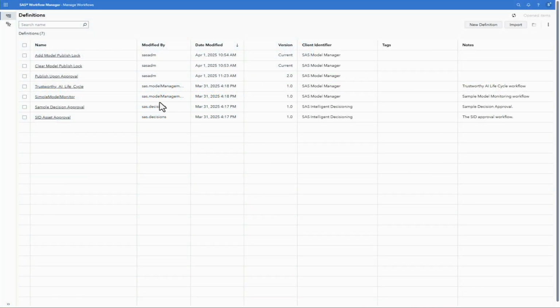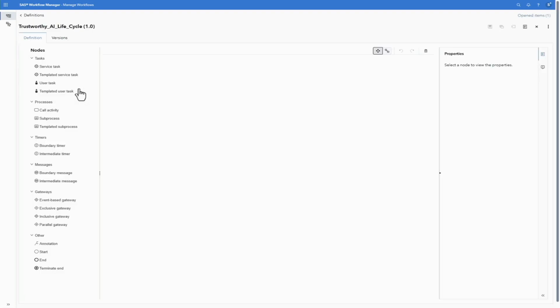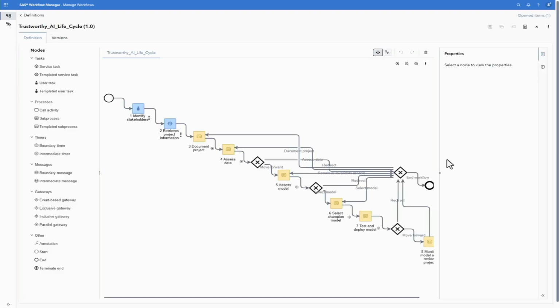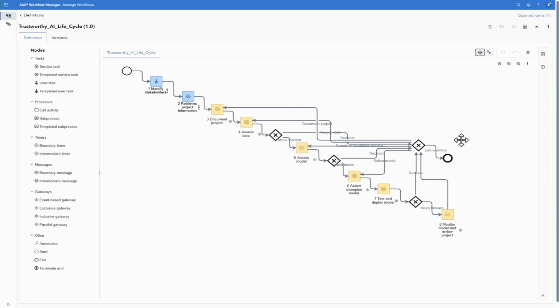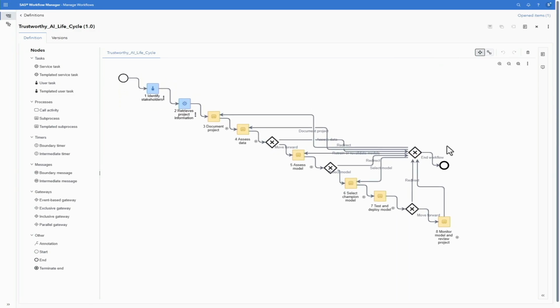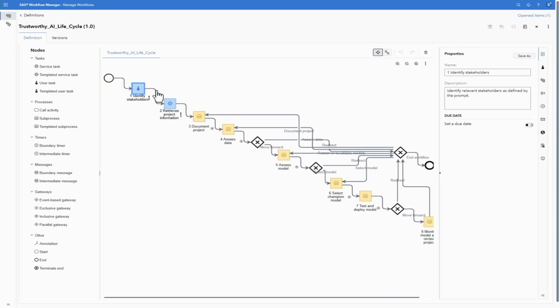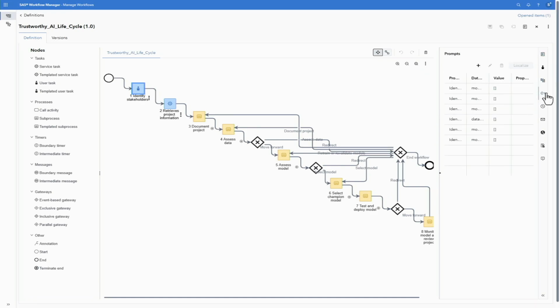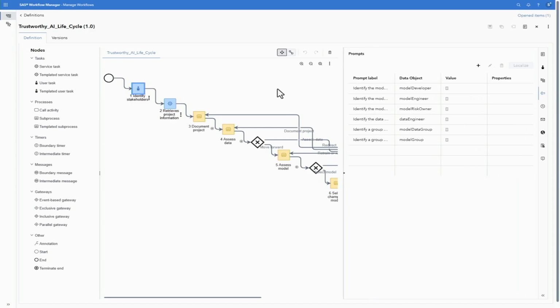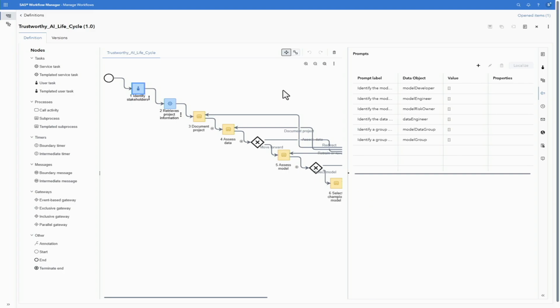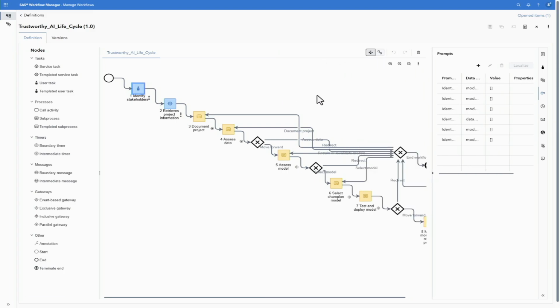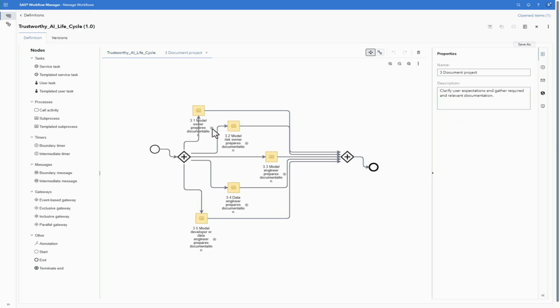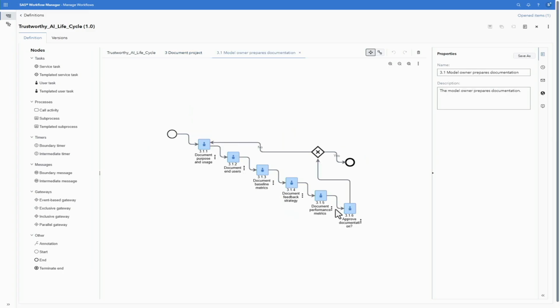So if you go back into SAS Viya, you'll see Trustworthy AI Lifecycle Workflow, and we did spend a lot of time mapping out those tasks. So it is a very, very robust representation of the NIST AI Risk Management Framework. We start by identifying different stakeholders involved in the process, including the model owner, our data scientists, our data engineers, our risk owners, our MLOps engineers, so that we have a clear representation of who has what roles and responsibilities. They start by providing documentation and their understanding of the project, and there are checks and balances here in place.